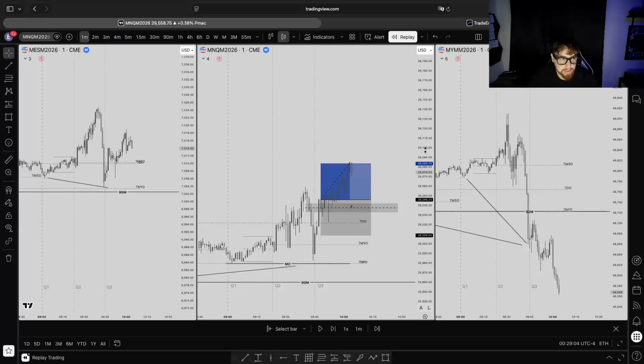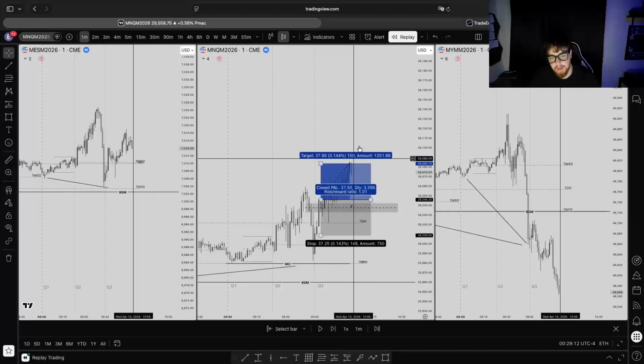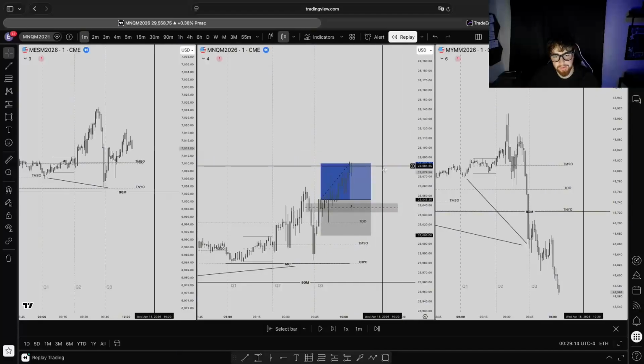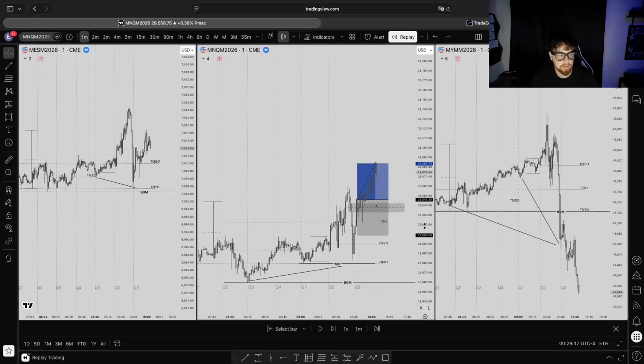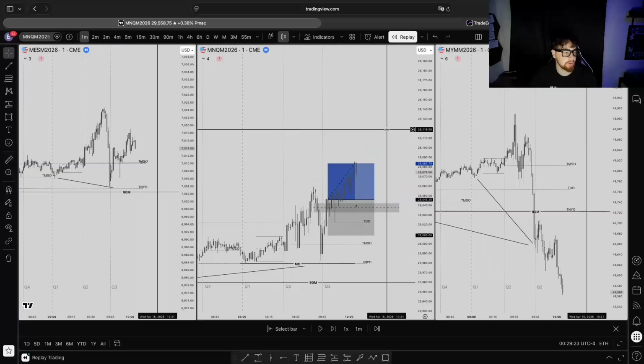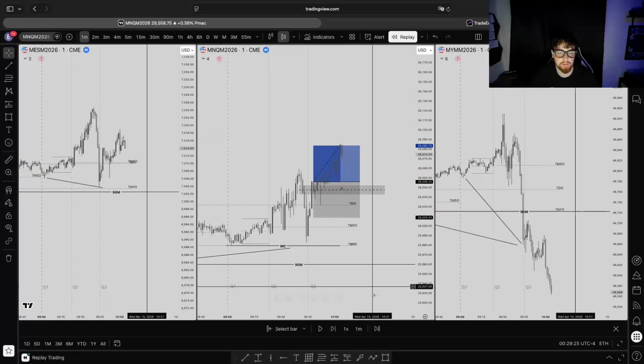Okay, price looks like it wants to go up. It looks like it's been moving up overnight. I want to see price go up. It's that simple. Then from there, what's the first thing I need to see? I need to see the high time frame SSMT. Okay, we have a daily. Now I'm just looking for a low time frame. No, we don't have a weekly. We don't have a daily. I need to see at least a 90 or it's no trade. Like in this example, wait for the 90.